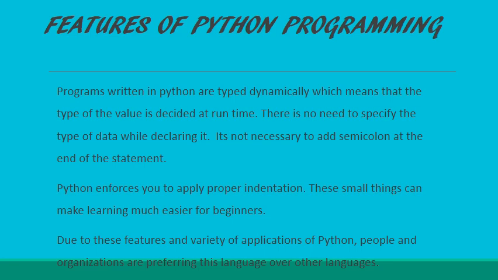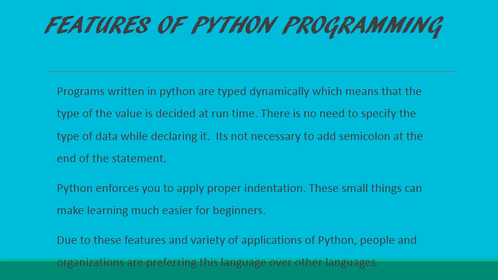Features of Python programming. Programs written in Python are dynamically typed, which means that the type of the value is decided at runtime. There is no need to specify the type of data while declaring it. It's not necessary to add a semicolon at the end of a statement. Python enforces proper indentation.